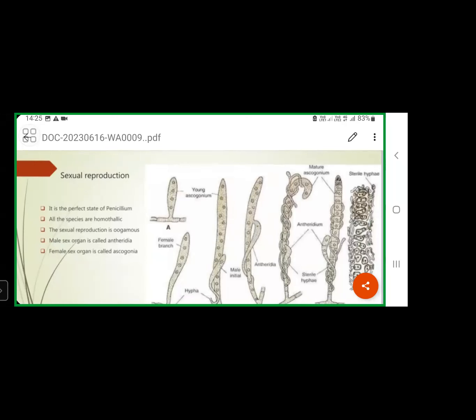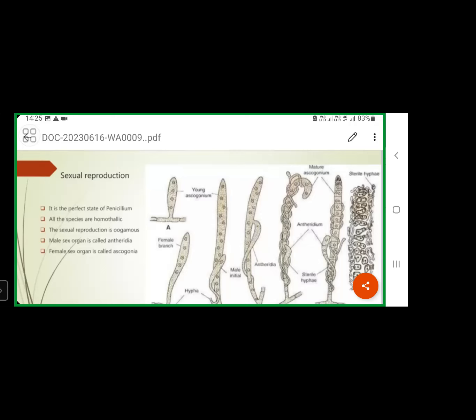This is one important feature which was identified in Penicillium. What kind of fusion is this? Autogamy type of fusion. That means here only the nuclei of the ascogonium are involved in this process. They are arranged in the form of pairs. That is why this process is called autogamy.